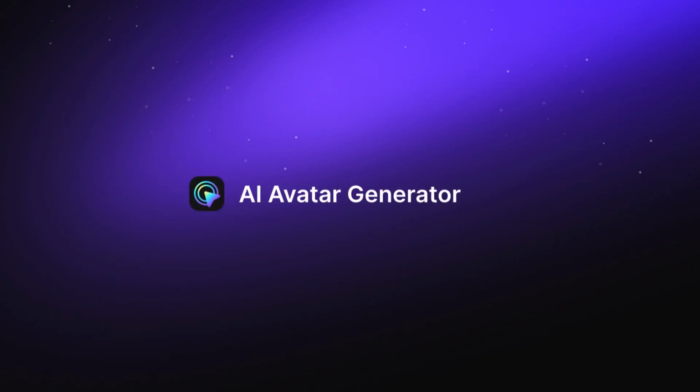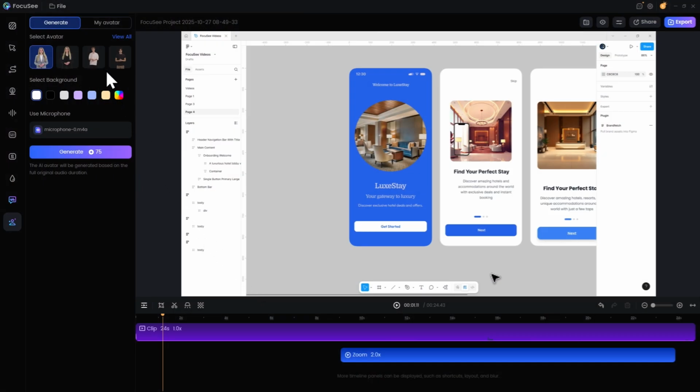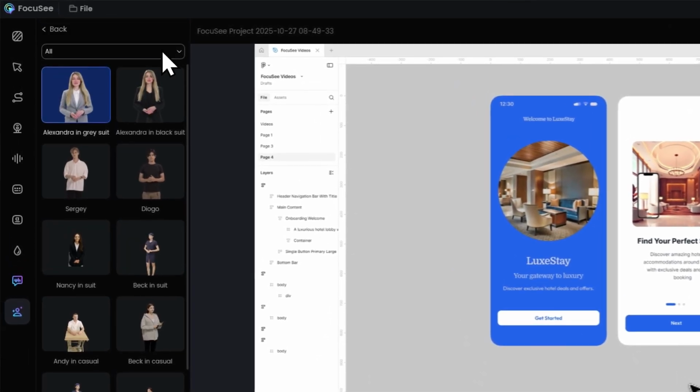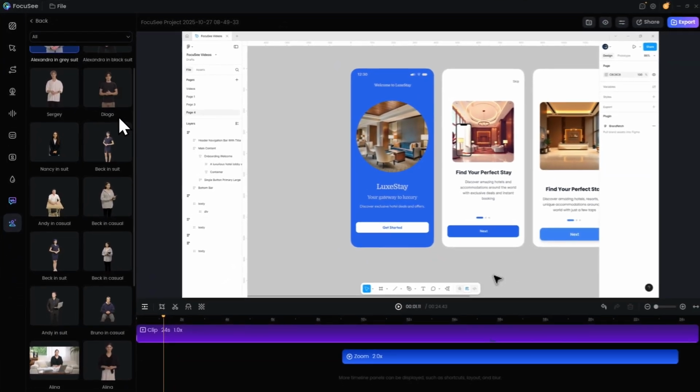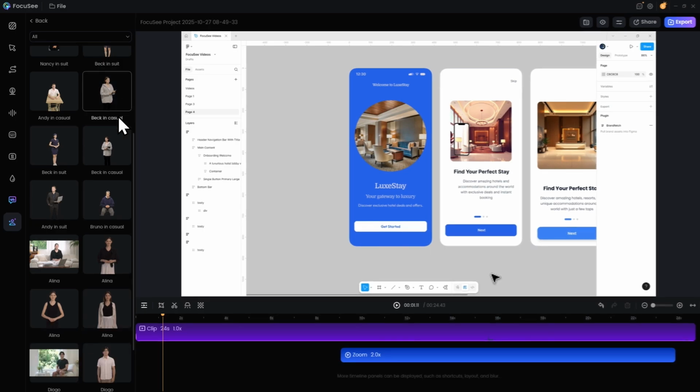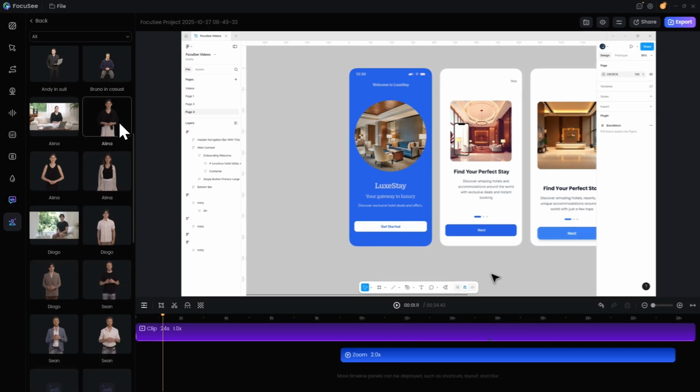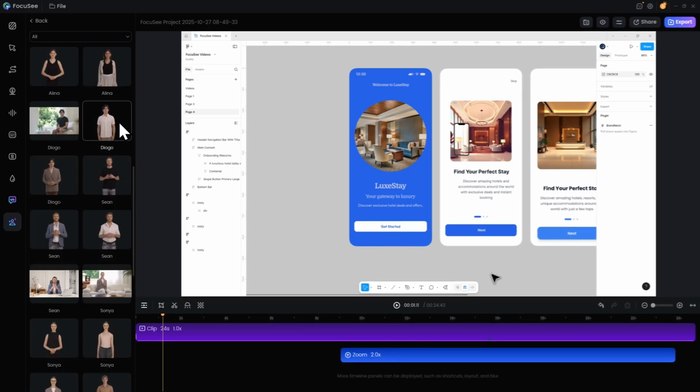Meet the AI Avatar Generator, your digital spokesperson, powered by Focusy's advanced AI. With over 100 diverse avatars to choose from, you can match your brand's voice and visual identity perfectly. Whether you're building tutorials, marketing videos, or online courses, your avatar is always on, always consistent, and always professional. It's you, without the camera.